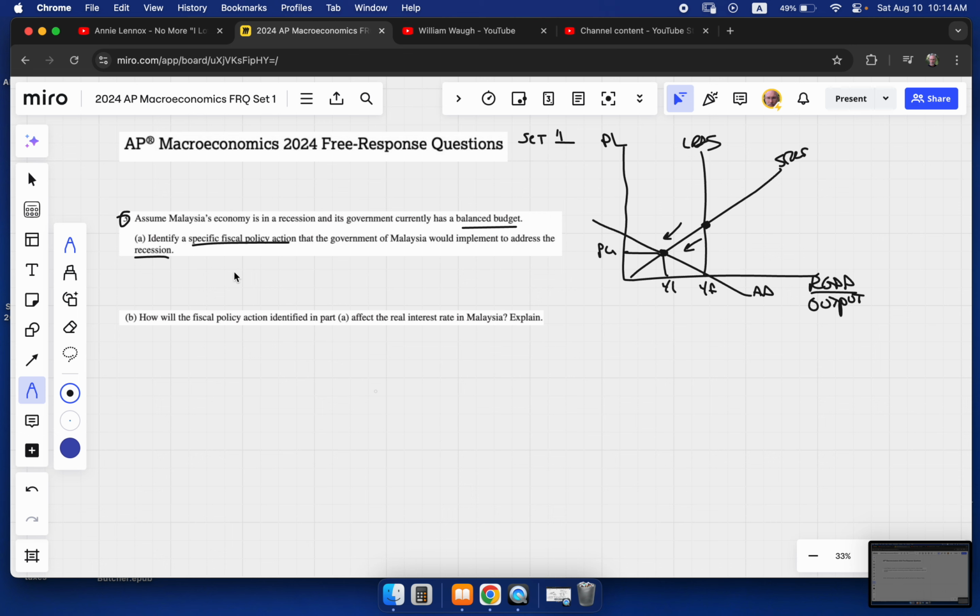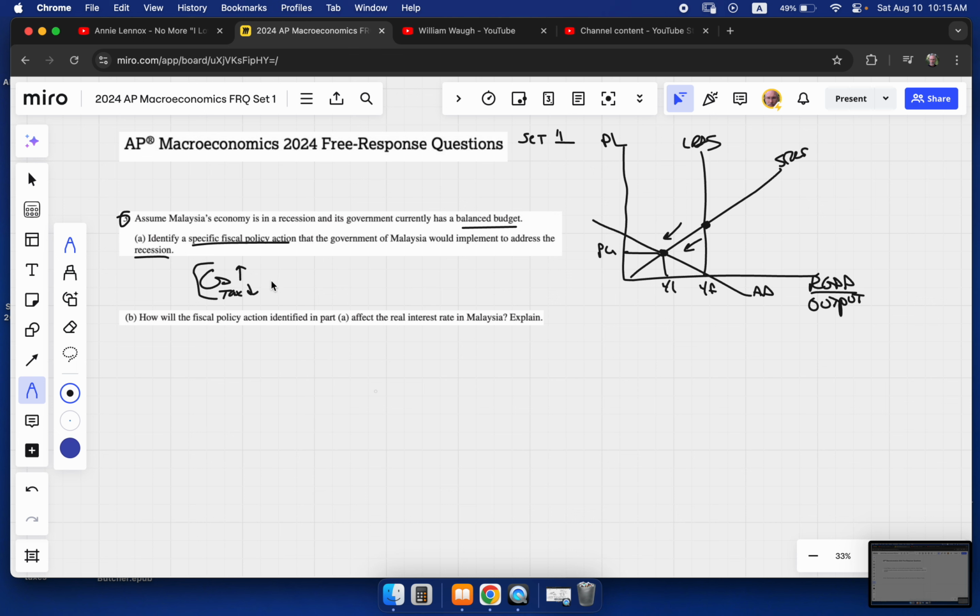The government can fix that by spending more or taxing less. Those are the only two things the government has for fiscal policy, really: government spending or taxes. Some people also talk about transfer payments, but for our understanding, transfer payments really affect government spending. It is just more government spending or less government spending. Let's stick with these two.